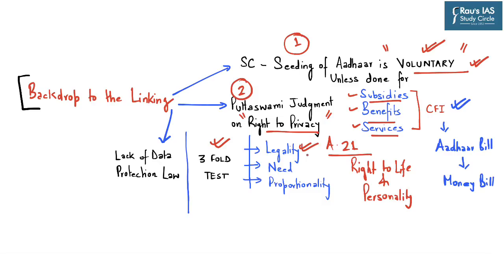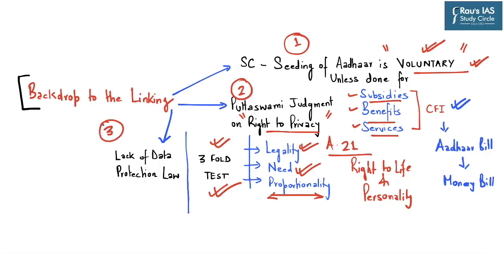That is, there must be a law for that particular purpose, there must be a rational need or a rational reason to fulfill that objective, and the step taken by the government must be proportional. So again, linking of Aadhaar with the EPIC card, or electoral photo identity card, must fulfill these threefold tests if a petition is filed in the Supreme Court tomorrow.